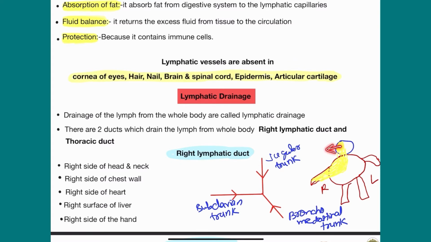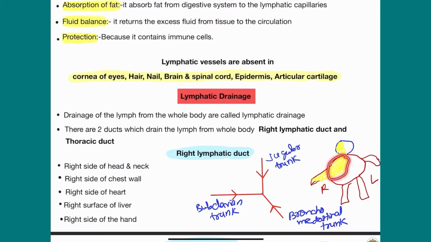The head region is drained by the jugular trunk. The head and neck region is drained by the jugular trunk, and second, the limb. The limb is drained by the subclavian trunk. The subclavian trunk drains the hand region. Only this hand of the limb is drained by the subclavian trunk, and the bronchomediastinal trunk drains